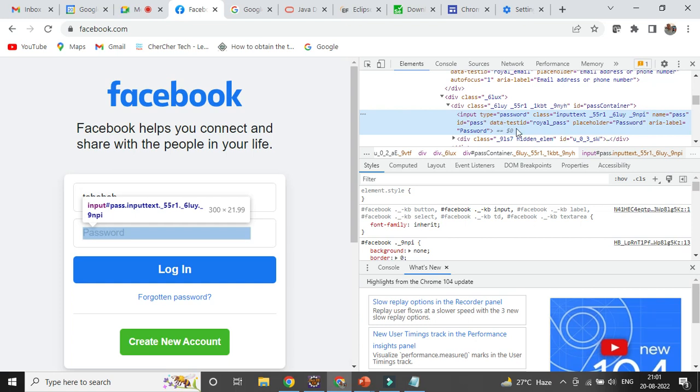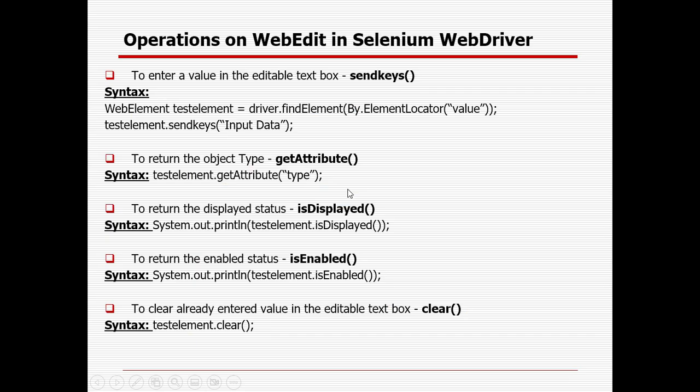Type is the attribute, the corresponding value is password. Class is the attribute, the corresponding value is this. Name is the attribute, in the brown color, and the blue color is the value. So that will be printed out here. I have mentioned it in my notes also. getAttribute returns the object type; for the corresponding attribute, it will return the value.